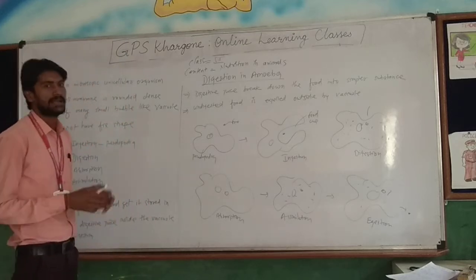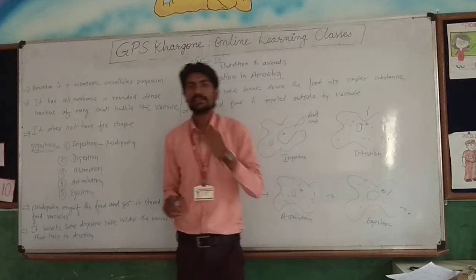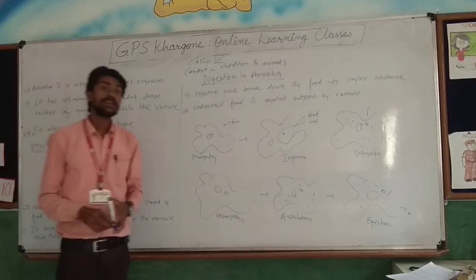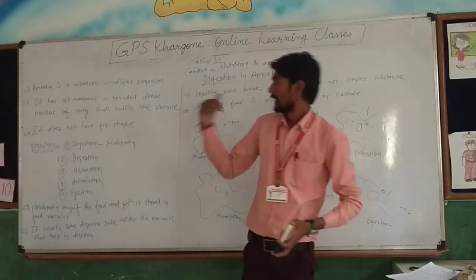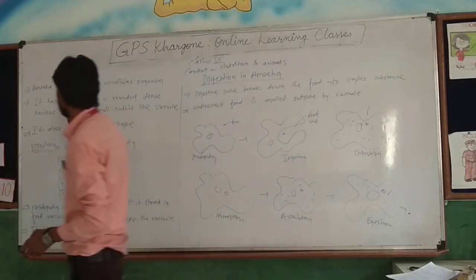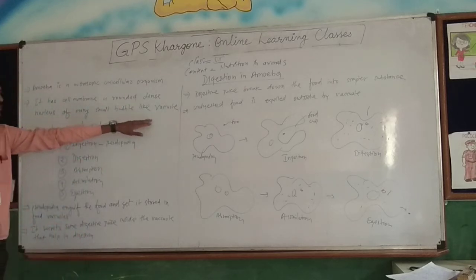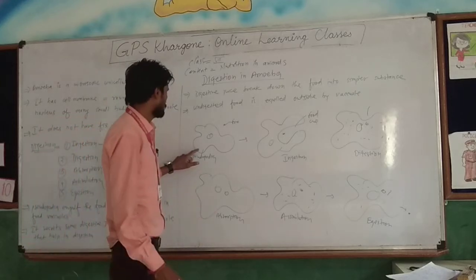First of all, I will explain what amoeba actually is. Amoeba is a unicellular microscopic organism; we cannot see it with naked eyes. Clear all? Another thing is that it has a cell membrane and a rounded dense nucleus, along with many small bubble-like vacuoles.